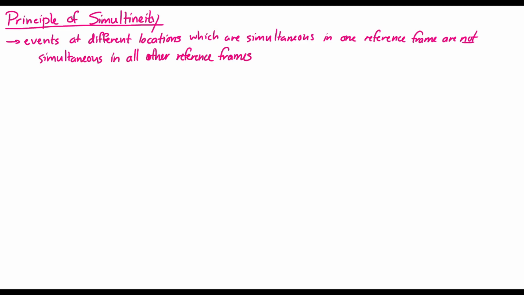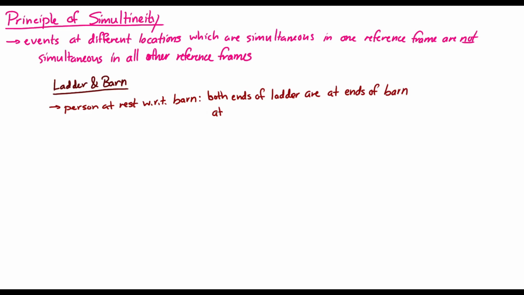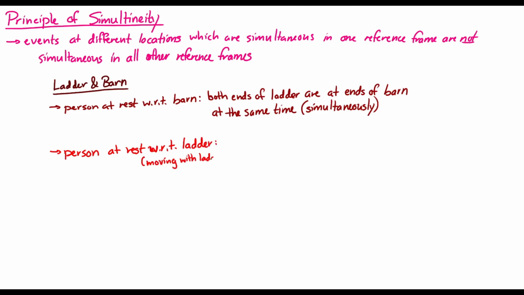So for the ladder and barn problem, for a person who's at rest with respect to the barn, one end of the ladder and the other end of the ladder are at the ends of the barn at the same time, simultaneously. But for a person who's at rest with respect to the ladder, moving with the ladder in the ladder's reference frame, that is not true. And we can think about another example of this. Let's think about a train car that's moving to the right, and there's going to be a person inside the train car, and then there's a person standing out here, and this person is not moving.